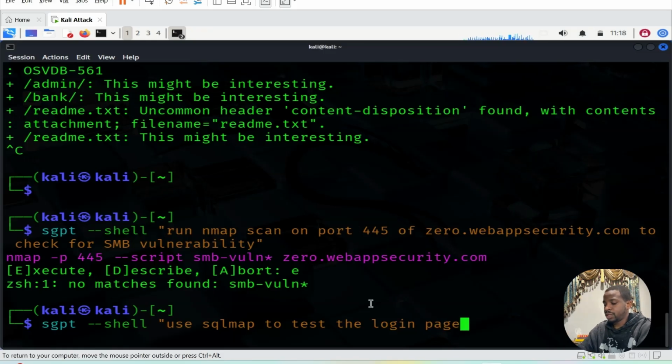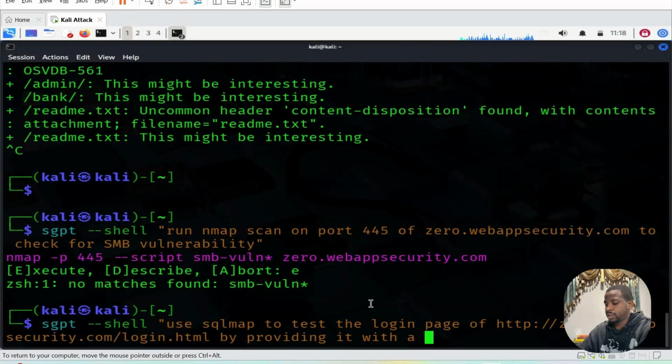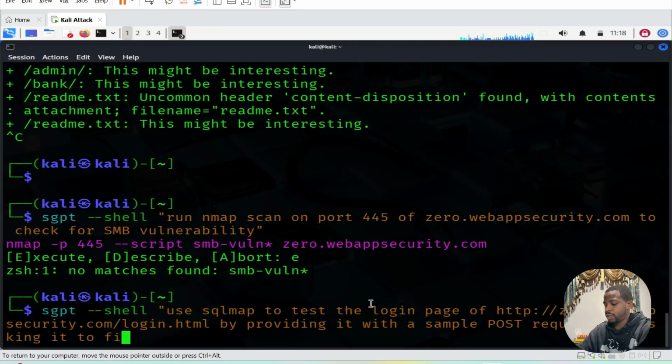Use SQLmap to test the login page of, let's give it the exact URL, 0.webappsecurity.com/login.html. Use SQLmap to test the login page of HTTP by providing it with a sample POST request and asking it to find a database name.